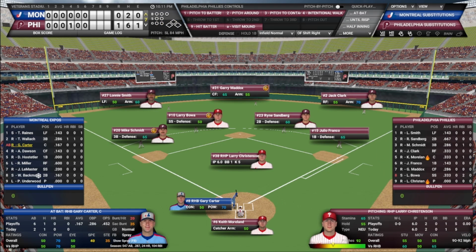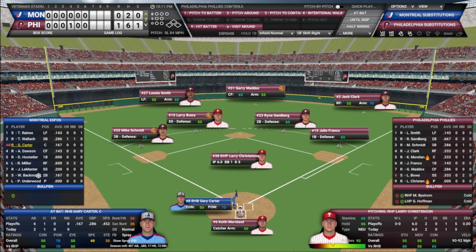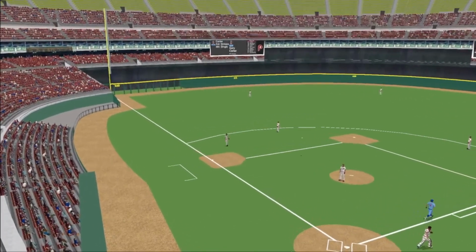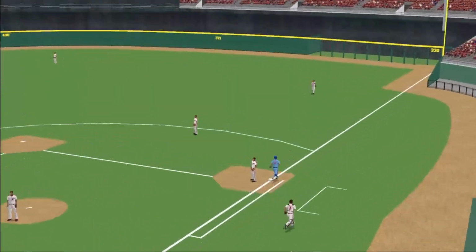Carter, Dawson, and Hostetler. Christensen has been very good, but this is the playoffs. We are going to get Bystrom and Hoffman throwing in case there's any trouble here in the 7th. He will face Carter to lead things off. Carter hits it on the ground. There's Schmidt. Makes the throw across, 1 away.